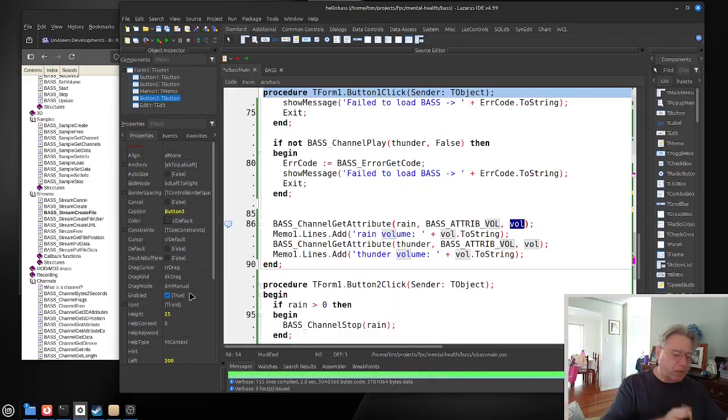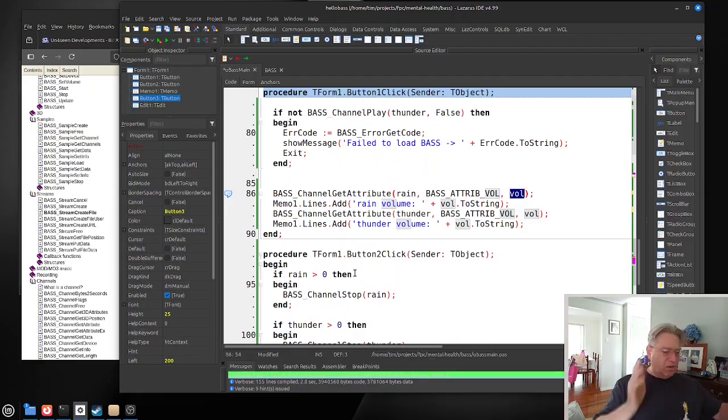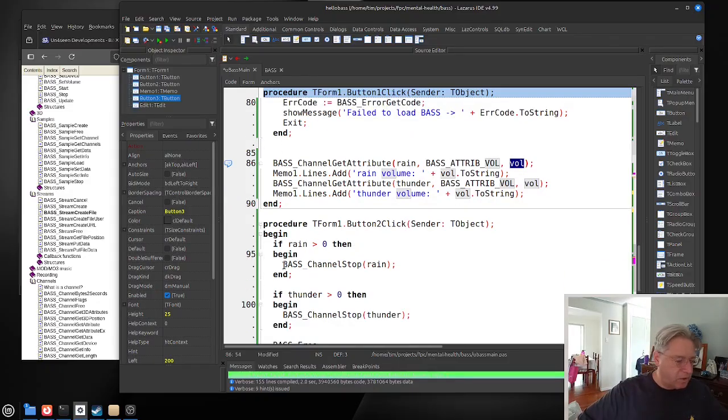I'm also going to do the same thing for the other file. You can see there is a bit of code duplication, and you could put it in an array. I could use a TList in the fullness of time, but again, we're just playing around here to see how we can do what we want using just a couple of files.